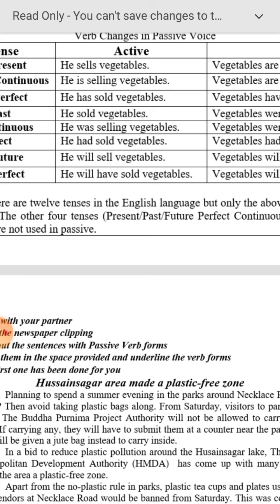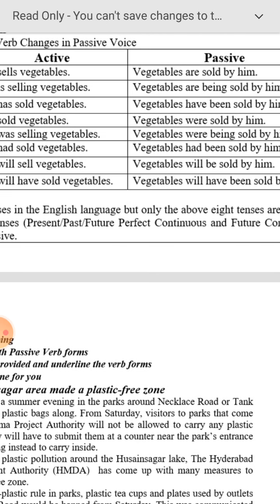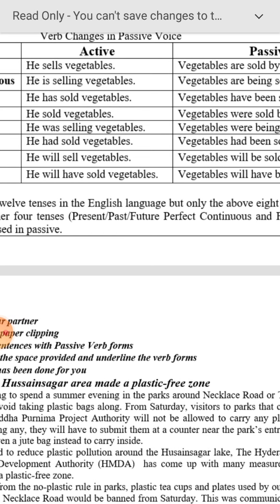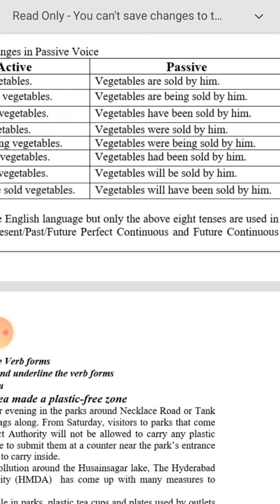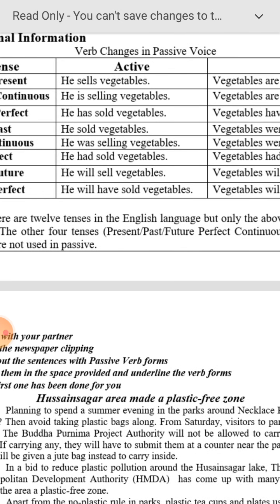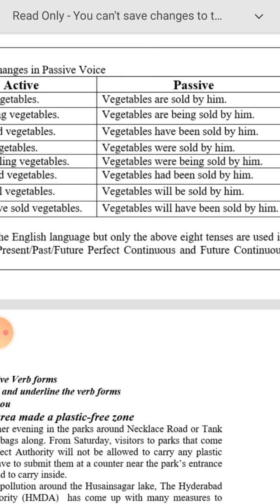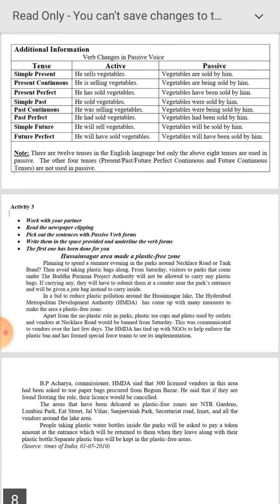He will sell vegetables. Vegetables will be sold by him. He will have sold vegetables. Vegetables will have been sold by him. So the subject here, the doer, changes to him. I becomes me, he becomes him, she becomes her, we become us. That we need to remember.